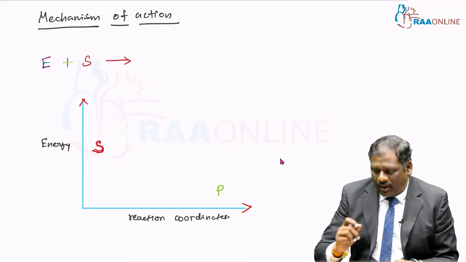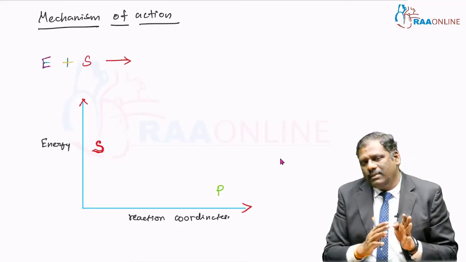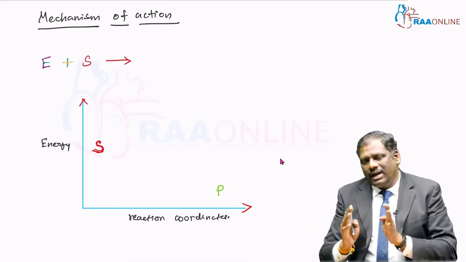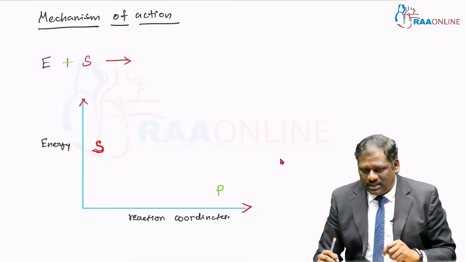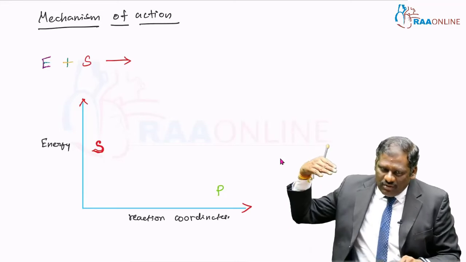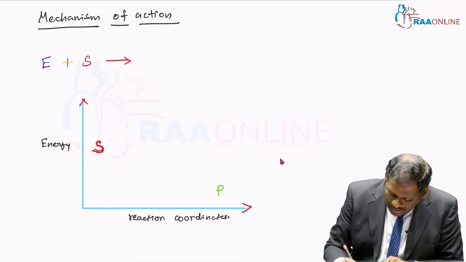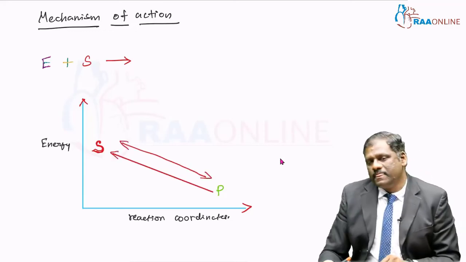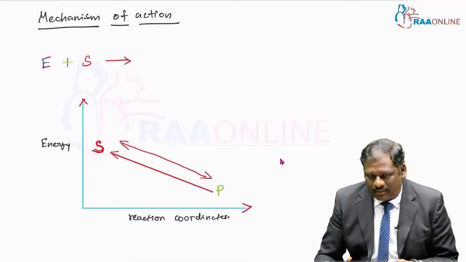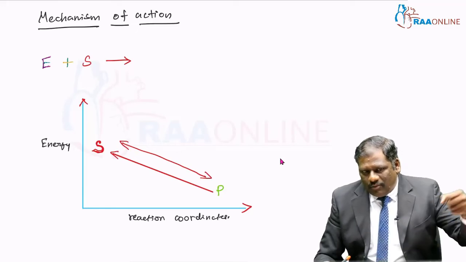But the product will automatically be at a lower energy level than the energy level of the substrate. So because of this, you can imagine the flow occurs in this direction itself. No, this is not going to happen, like a waterfall.